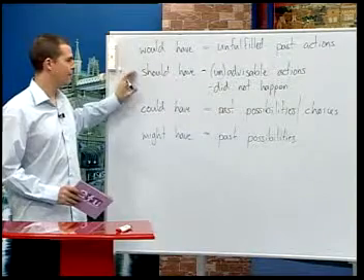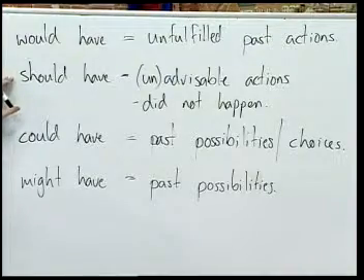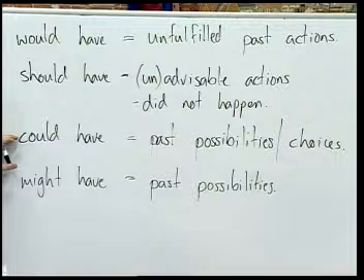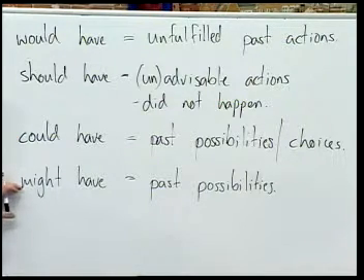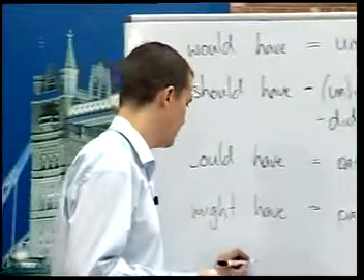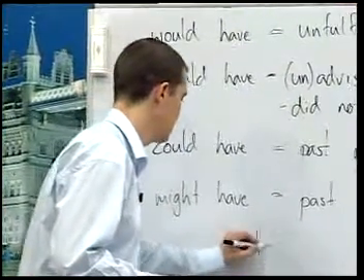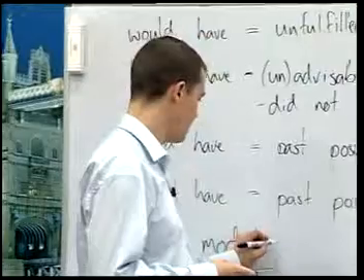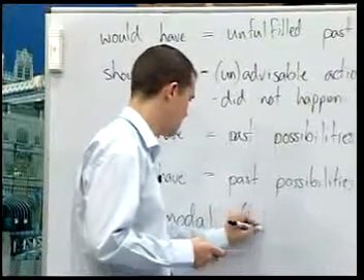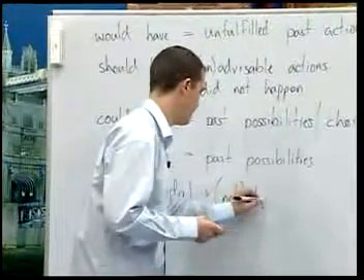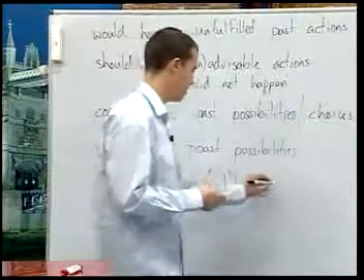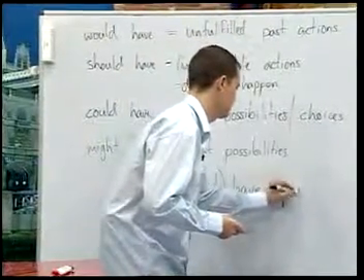So would have is for unfulfilled past actions, should have is for advisable or unadvisable actions that didn't happen, could have is for past possibilities and past choices, and might have is for past possibilities. These are modal auxiliaries. They describe past actions, and we make them this way. We have the modal, and in the passive, we make modal plus not or have, and then plus the past participle.